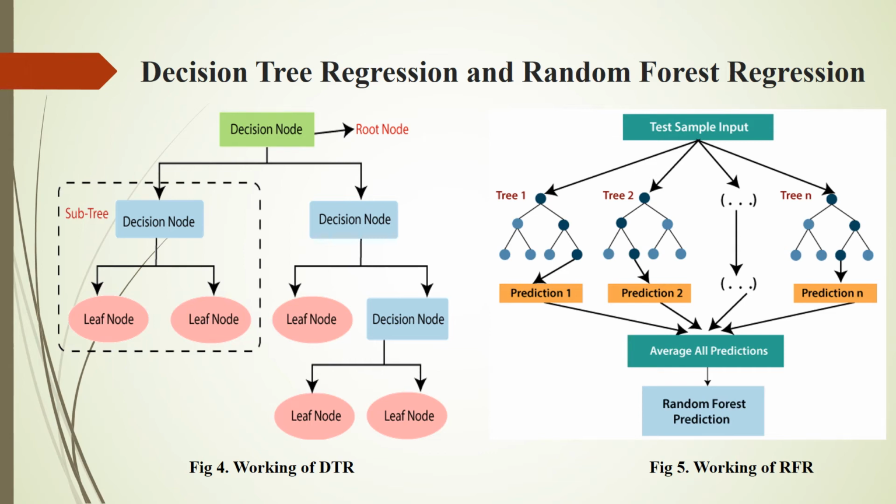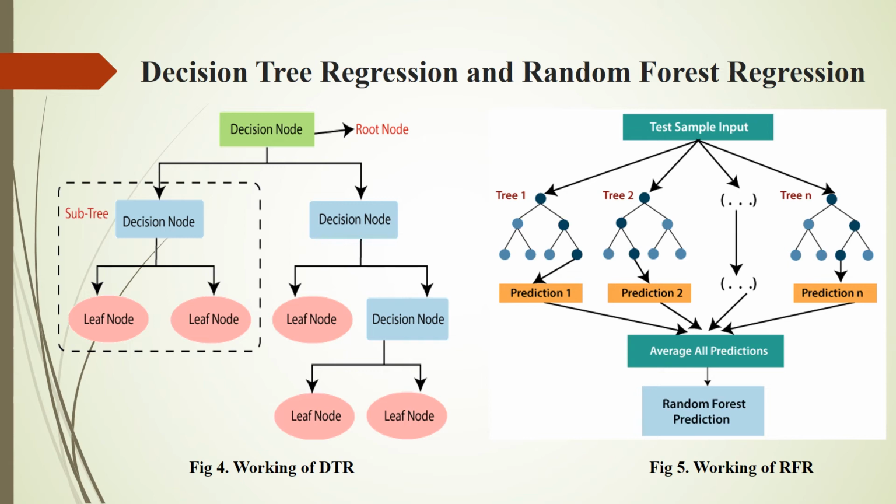Coming to the random forest regression. Random forest is one of the most powerful supervised learning algorithms, which is capable of performing regression as well as classification tasks. The random forest regression is an ensemble learning method which combines the predictions of multiple decision trees and predicts the final output based on the average of each tree output.